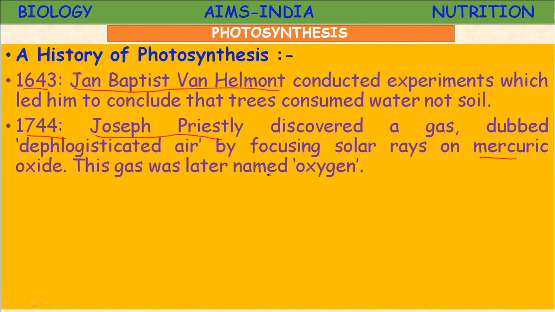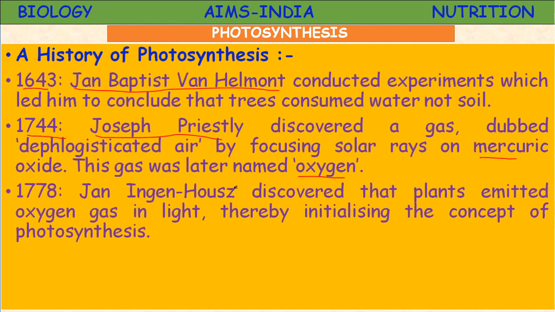This gas was later named oxygen. Joseph Priestley's experiment reveals that oxygen is evolved during photosynthesis.